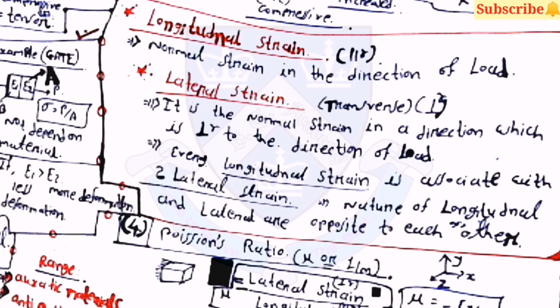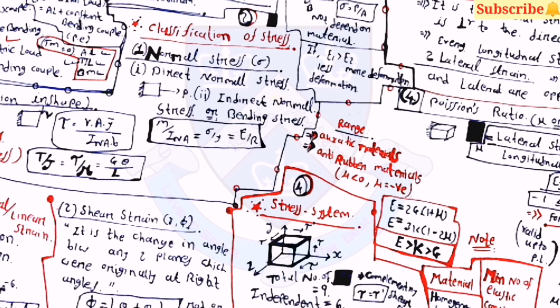Then, longitudinal strain is the normal strain in the direction of load, and lateral strain, which is transverse strain, is the normal strain in a direction which is perpendicular to the direction of load. Every longitudinal strain is associated with two lateral strains, and the nature of longitudinal and lateral strain are opposite to each other. So this is all about the basics of the strength of materials.